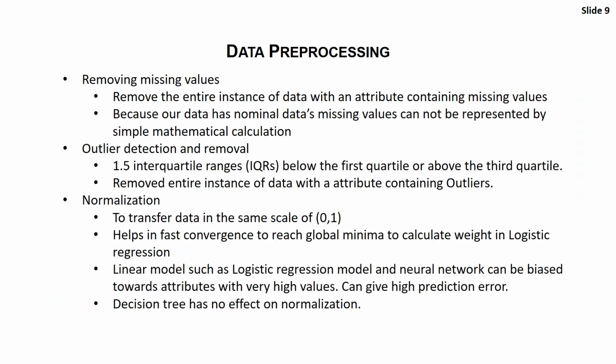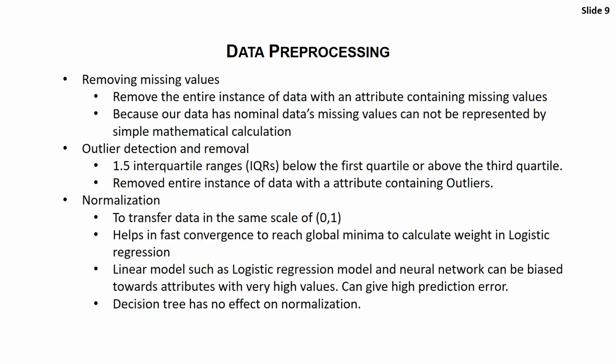Before implementing any algorithm, we check for the data quality, which includes removing missing values. We remove the entire instance of the data if an attribute has a missing value for that instance. We did this because missing values cannot be represented by simple mathematical calculation in this scenario. Next is the outlier detection. We use 1.5 interquartile range below the first quartile or above the third quartile.